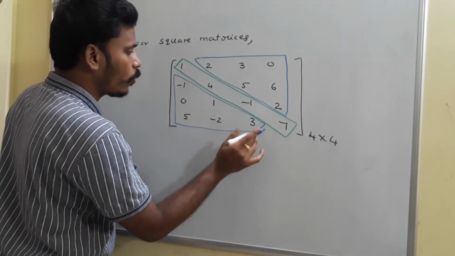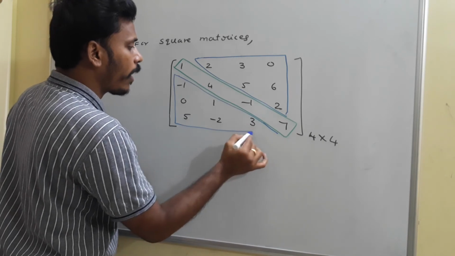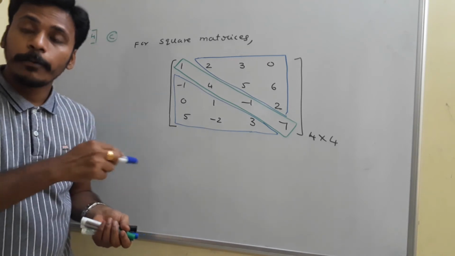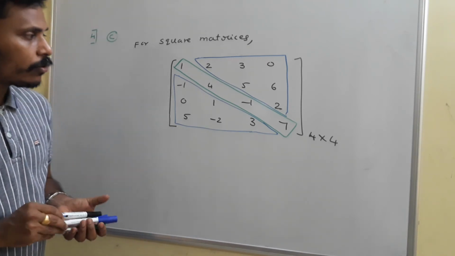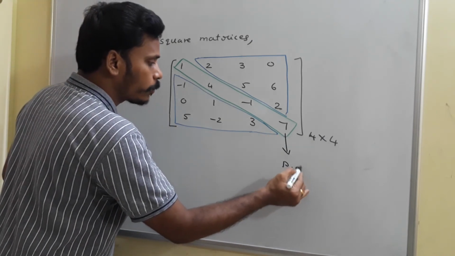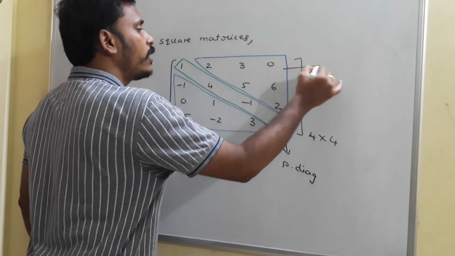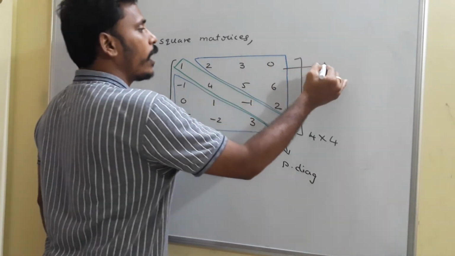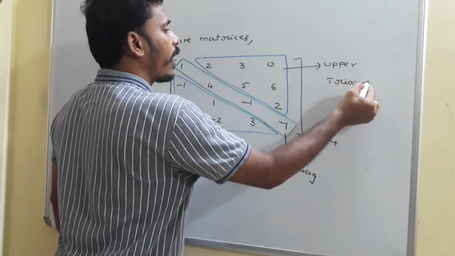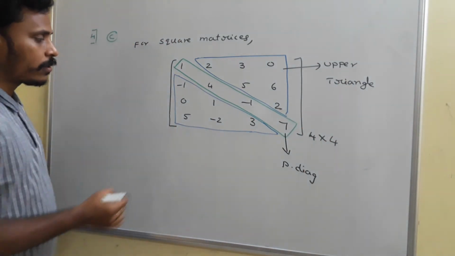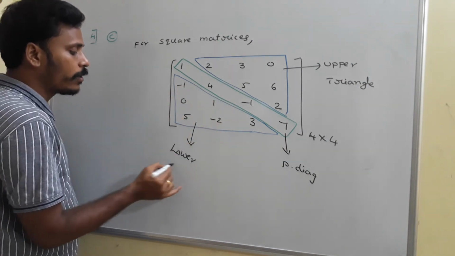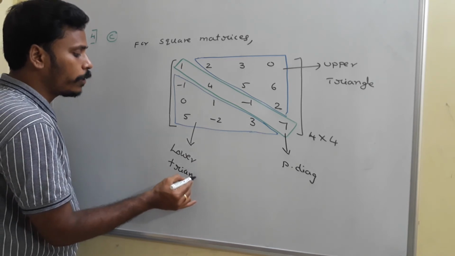Totally, I divided the matrix into three parts: the principal diagonal, above the principal diagonal and below the principal diagonal. This is known as the principal diagonal of the matrix. The elements above it in this format are known as the upper triangle of the matrix, and the elements below it in this format are known as the lower triangle of the matrix.